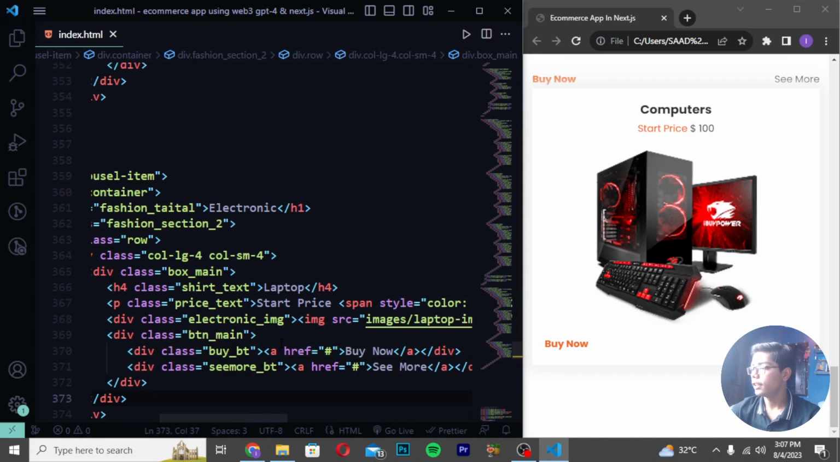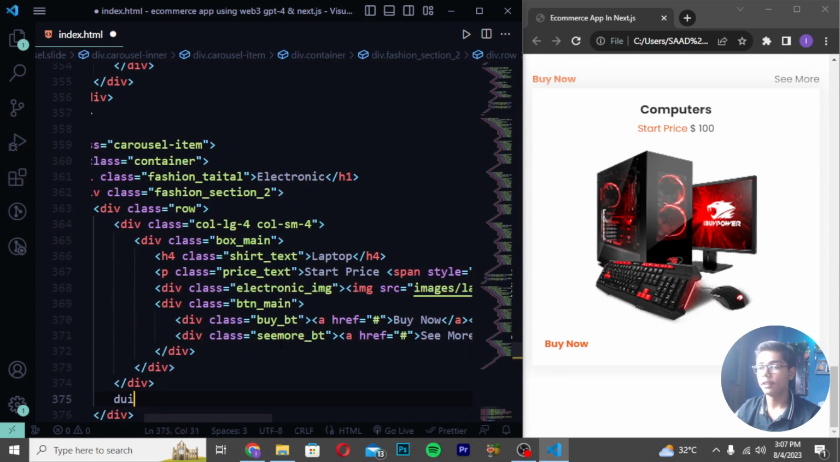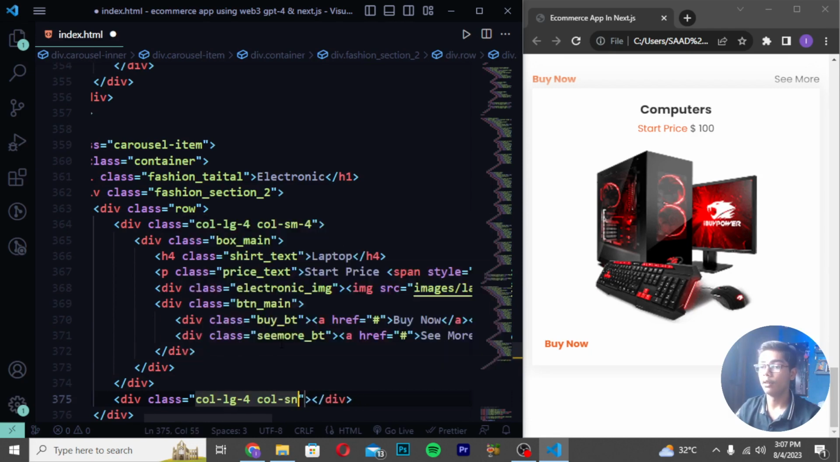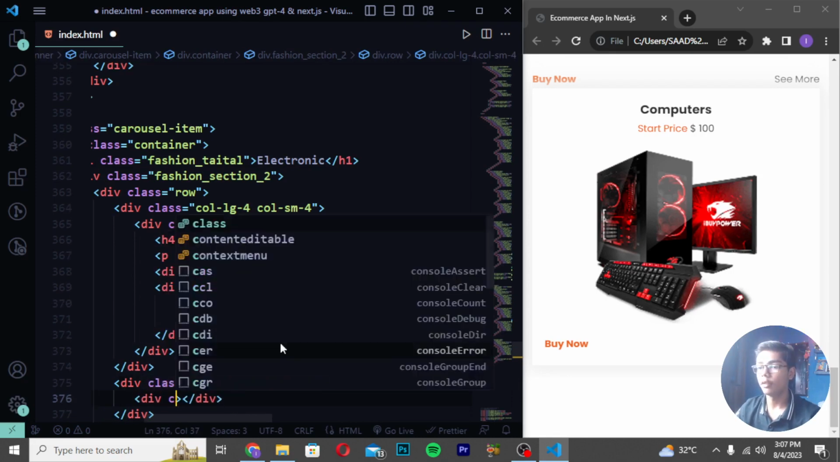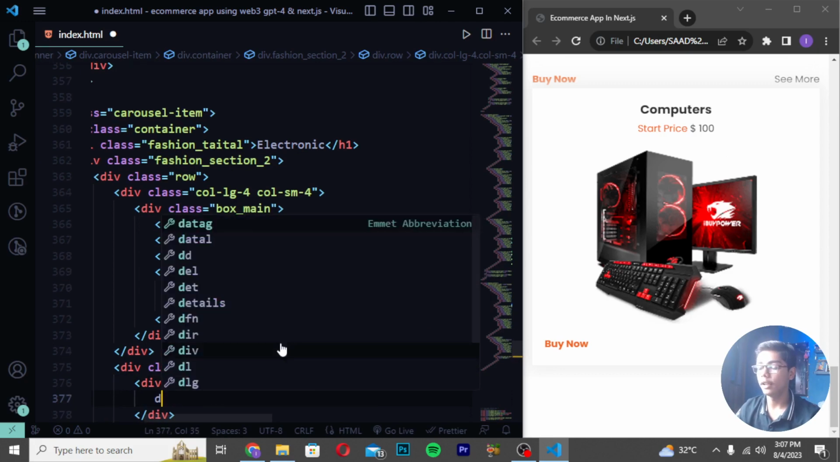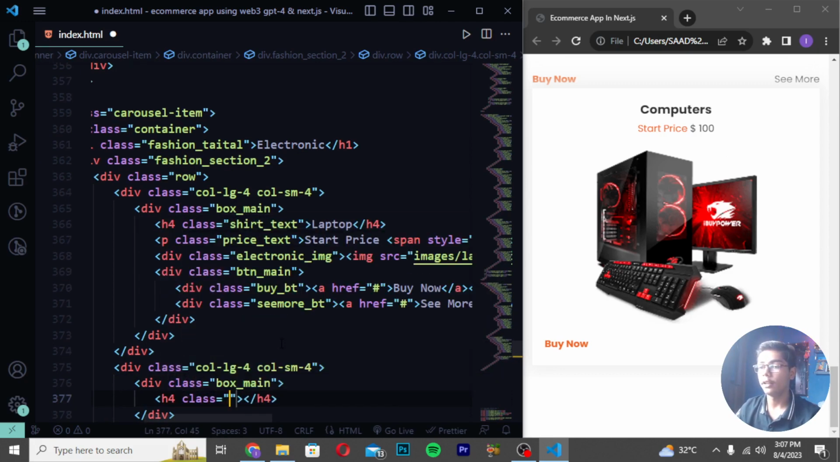Then here when you just done that, here you have to move after the 3 divs and create here div tag with the class as col-lg-4, write here col-sm-4 like this. Then you have to now just do one thing, you have to move down, right here div class box underscore main, then I will be now writing it as h4, write here class again which should be shirt underscore text.